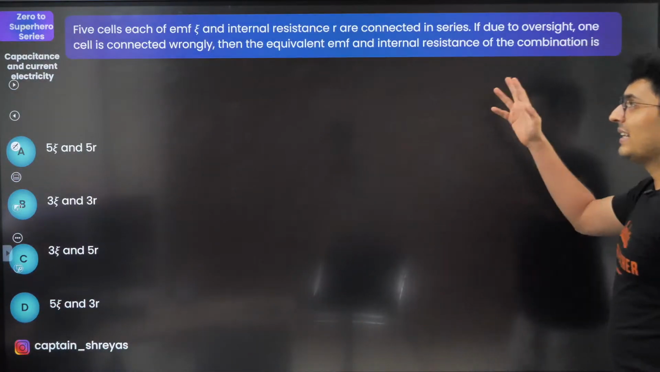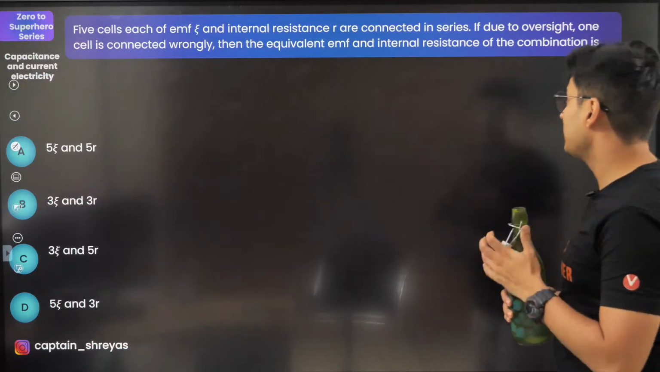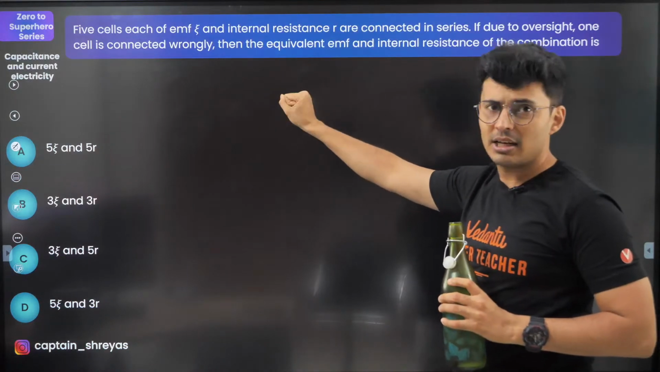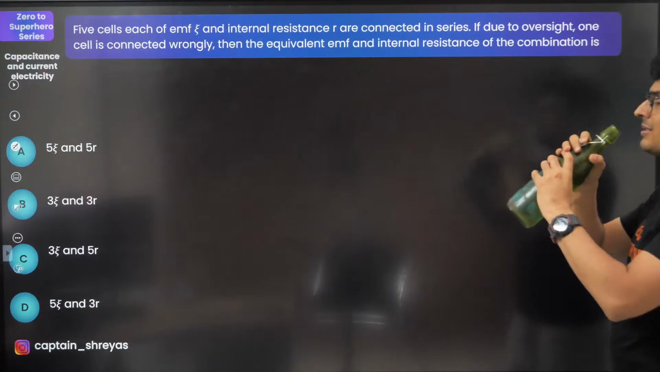There we go. 5 cells each of EMF E and internal resistance R are connected in series. Due to some problem, one cell is wrongly connected. So what is the equivalent EMF and equivalent resistance? Come on, figure this out.